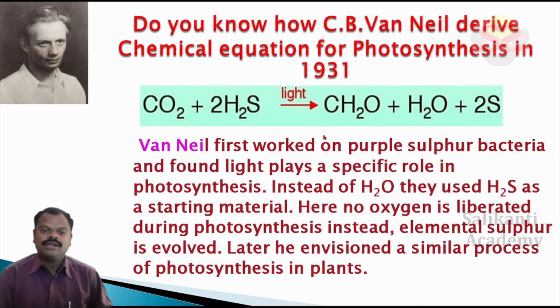C.B. van Niel first worked on purple sulfur bacteria and found that light plays a specific role in photosynthesis. Instead of H2O, they used hydrogen sulfide as a starting material. Here, no oxygen is liberated during photosynthesis. Instead, elemental sulfur is evolved. Later, he envisioned a similar process of photosynthesis in plants.